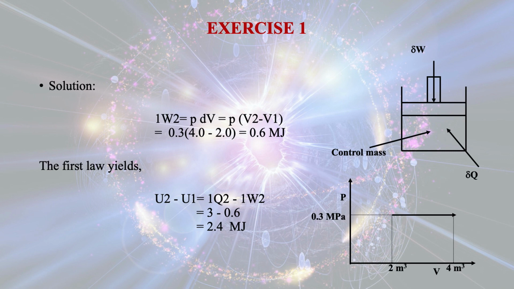But here you see this is the work done by the system, so it has to be considered as positive, and 1Q2, that is 3000 kilojoule, that means 3 megajoule. So 3 minus 0.6 megajoule. So the final answer will be 2.4 megajoule for the change in internal energy.